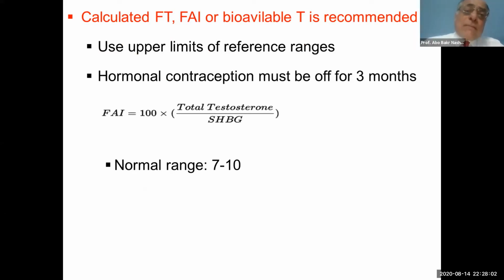If our patient is using oral or hormonal contraception, it should be stopped for 3 months. The free androgen index is calculated by multiplying the total testosterone by 100 and dividing by the sex hormone binding globulin, and we should use the upper limit of reference ranges.